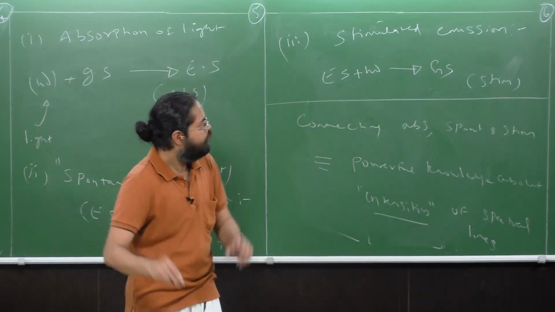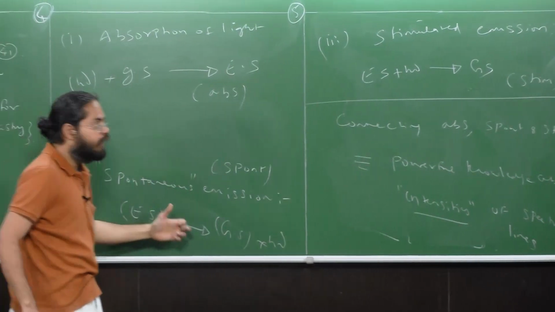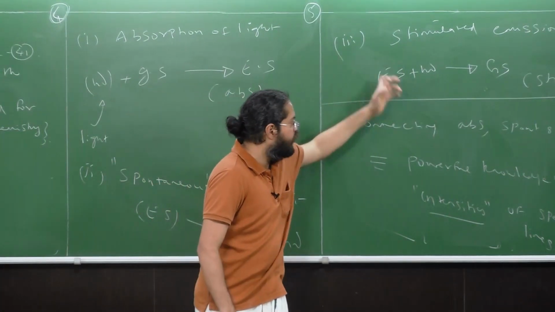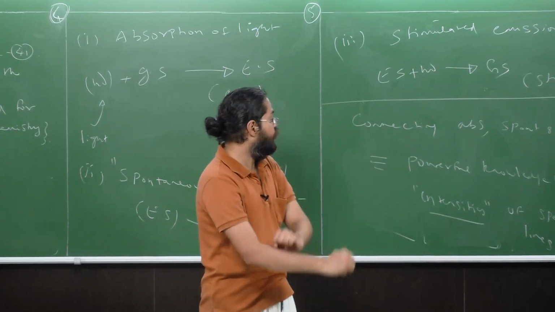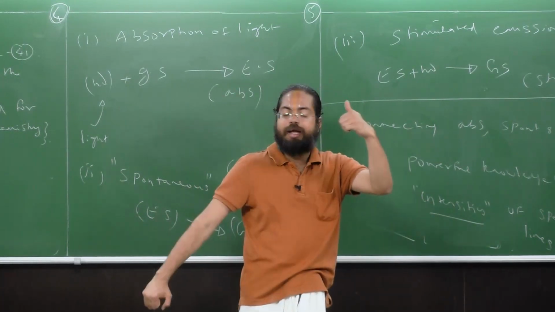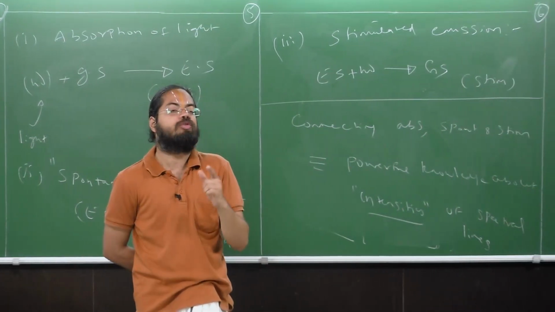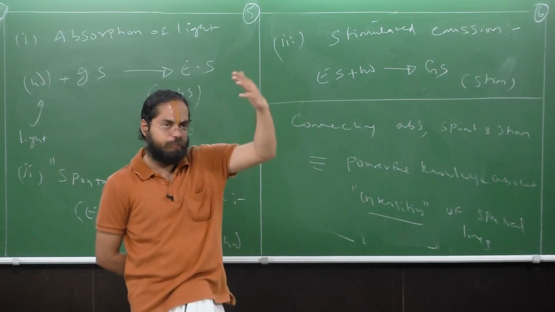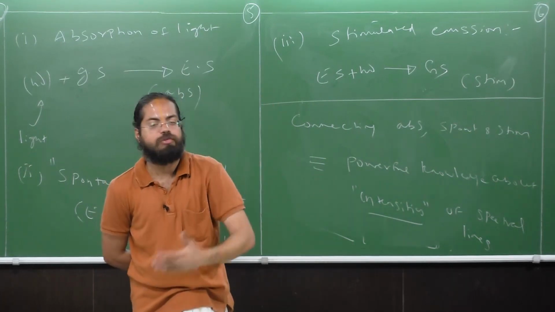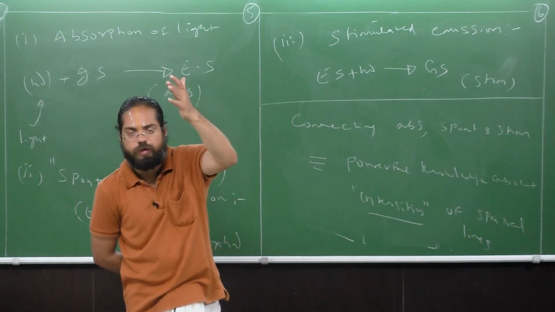Are we good? So connecting these three aspects, absorption of light, the spontaneous emission of light, and the stimulated emission of light, is going to give us very powerful knowledge about how the intensities of the spectral lines are going to be. What's a spectral line? A spectral line is whatever is obtained as I plot the intensity of the line obtained either from space or from a sample on Earth versus some wavelength, wave number, or frequency.